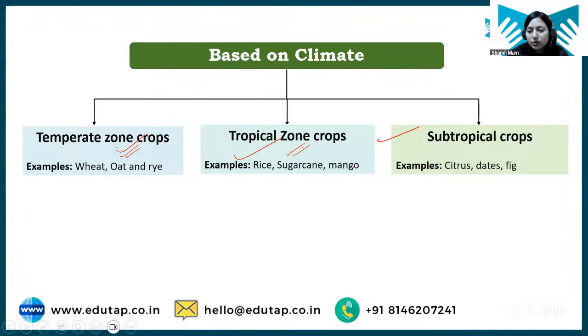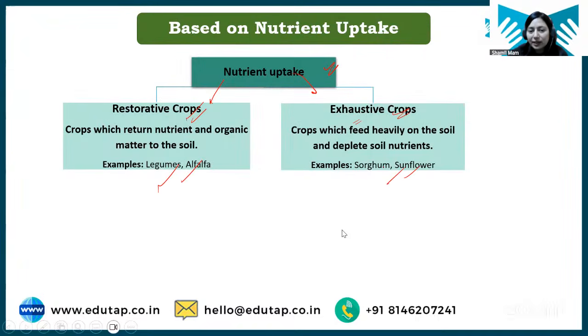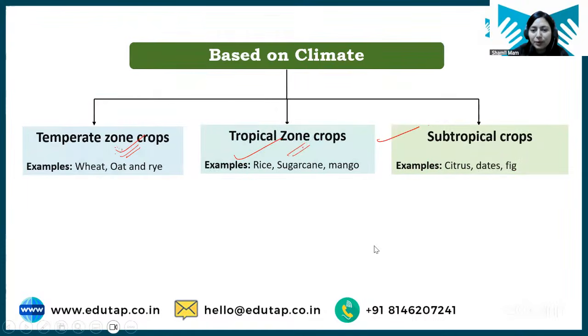Okay, there is one query. SR Sahu, is this classification not clear? Please let me know if this classification is not clear. And Ritik Das, which part is not clear? This one? Okay, I'll explain this one. But Saurabh, please tell me if the nutrient part, or the based on climate part, is not clear. SR Sahu, if it is not clear, please let me know. I'll repeat it.